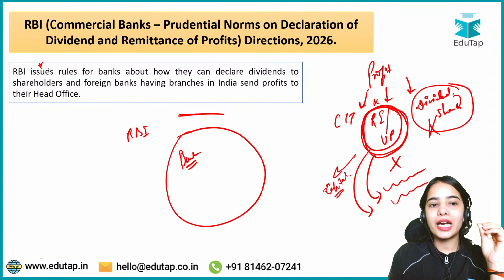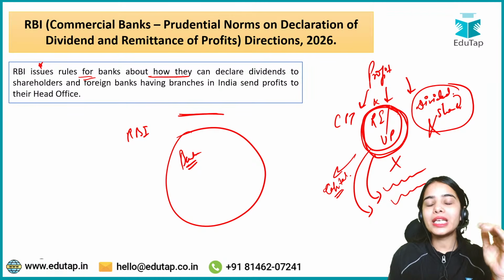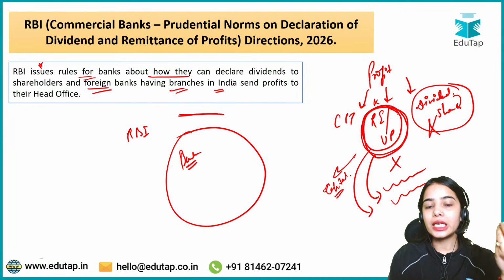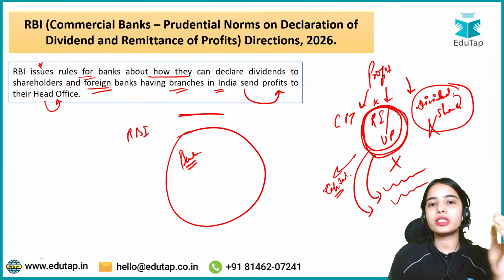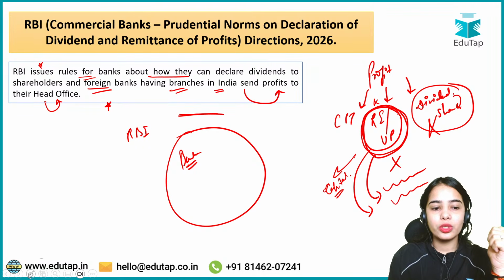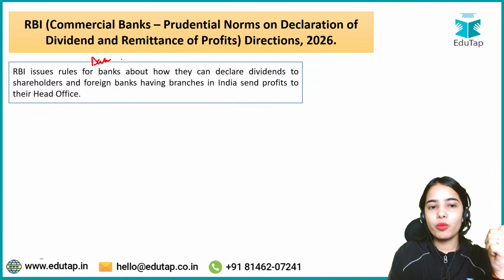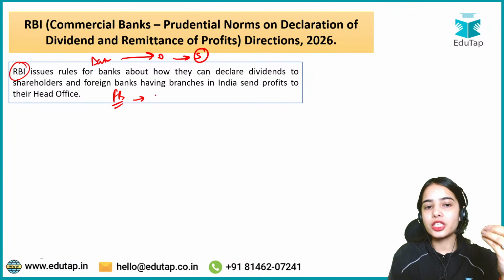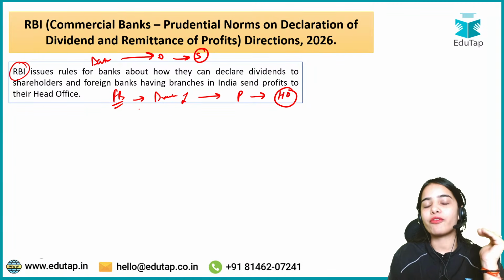So RBI previously had issued rules for banks about how they can declare dividends to shareholders and how much dividend they can issue. And foreign banks having branches in India can send the profits to their head office in the foreign country, but they also have to follow certain rules. Basically, for banks in India, how much dividend they can provide to the shareholders, there are certain rules given by the RBI, as well as for the foreign banks that have branches in India, they can remit, they can send the profits to their head office abroad, but they also have to follow certain rules.